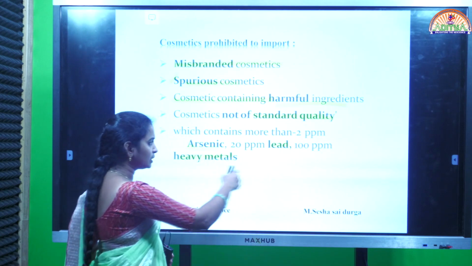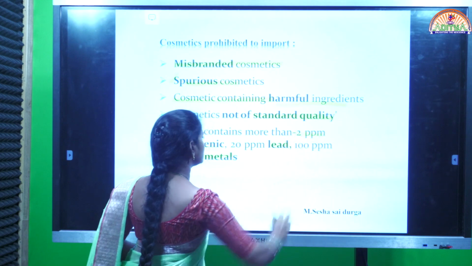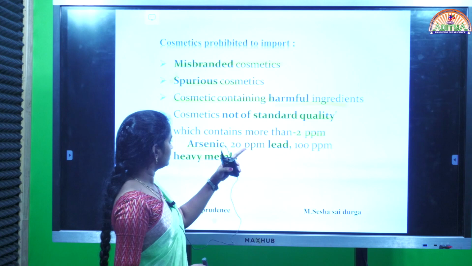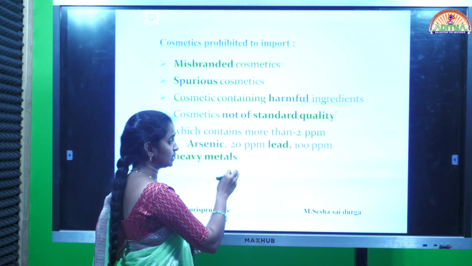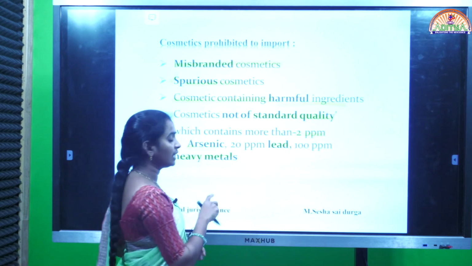For these three chemicals, we have standard limits for their use: not more than 2 ppm of arsenic, not more than 20 ppm of lead and not more than 100 ppm of heavy metals.